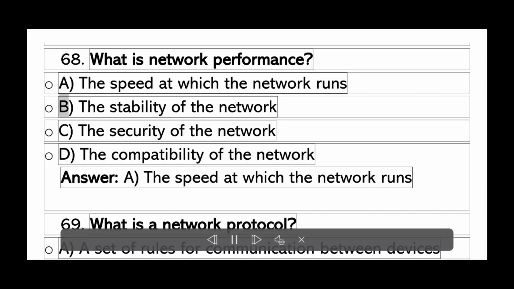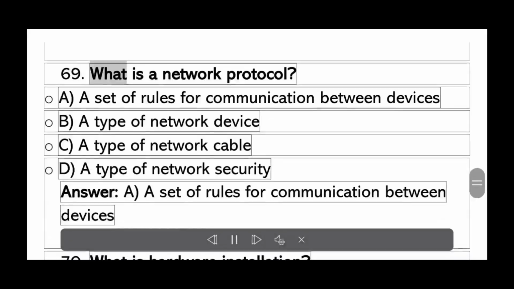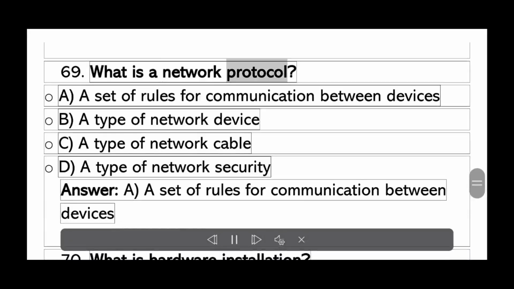A. The speed at which the network runs. B. The stability of the network. C. The security of the network. D. The compatibility of the network. Answer A. The speed at which the network runs.